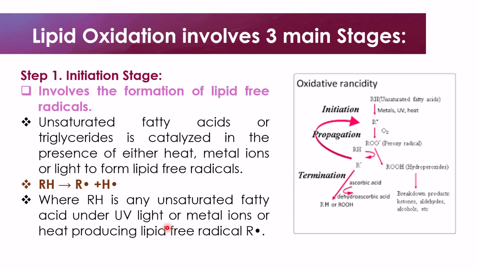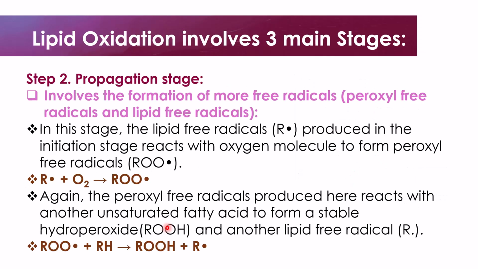The next step involves the propagation stage. This stage involves the formation of more free radicals, and these are the peroxide free radicals and lipid free radicals.